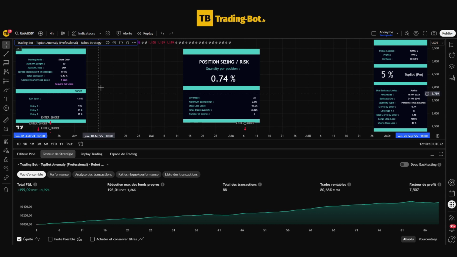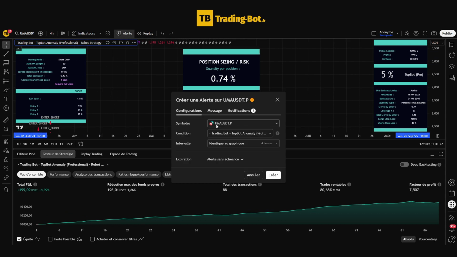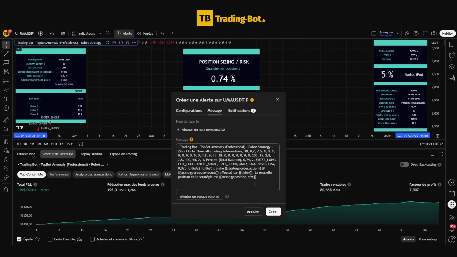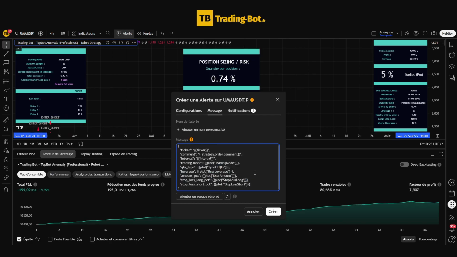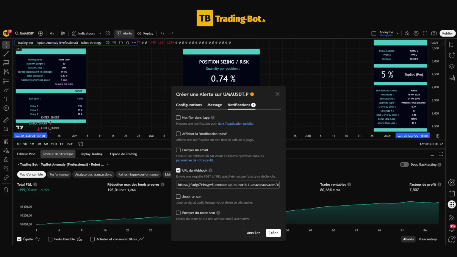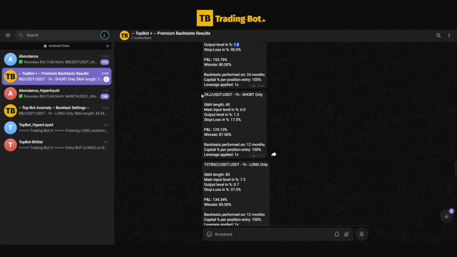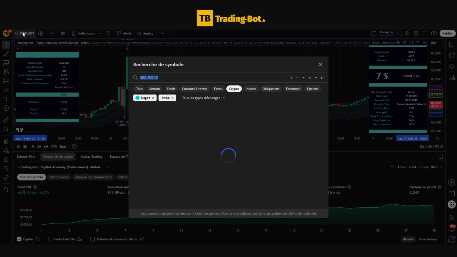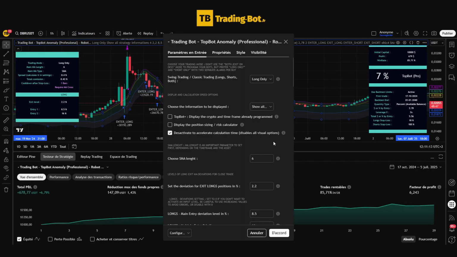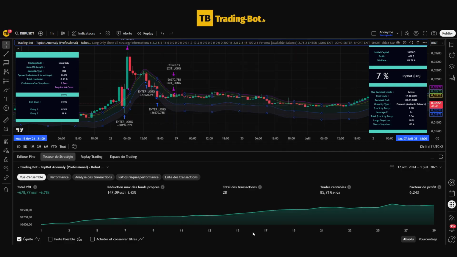And then we just have to create an alert, replace the default message with our customized message, give a name to our alert so we can identify it, enable the webhook URL with our customized webhook in the notifications, and validate. If we want to add another bot, we just have to take another result from our backtester to reload the correct cryptocurrency, and then we just have to change the settings and save a new alert for our new bot once the strategy is configured.